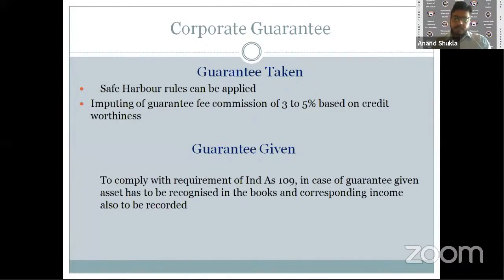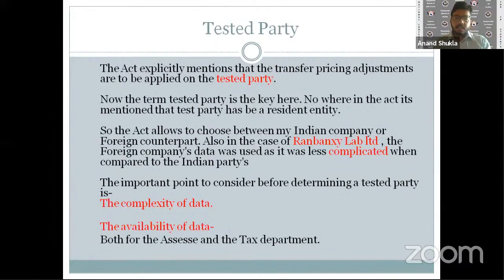Now, I'll just say that in case of tested party, there is a general misconception that the tested party always happens to be the assessee. No, the act doesn't mention anywhere that the tested party always has to be an assessee. The tested party should be the party on which the transfer pricing norms would be applied, and it should be an entity where the data would be readily available and the transfer pricing rules and method could be easily applied. So it can even be the associated enterprise which is situated outside of India, provided we have the data readily available and the transfer pricing norms could be easily applied on the same.